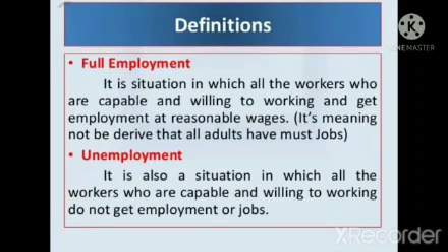So, full employment. It is a situation in which all the workers who are capable and willing to work are getting employment at reasonable wages. Unemployment is a situation in which all the workers who are capable and willing to work do not get employment or jobs.